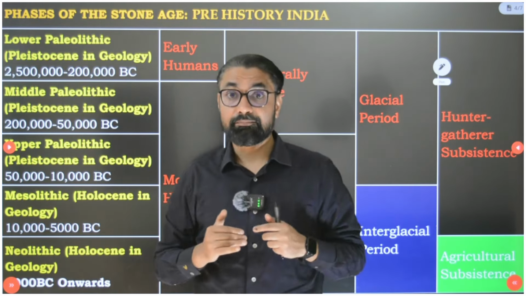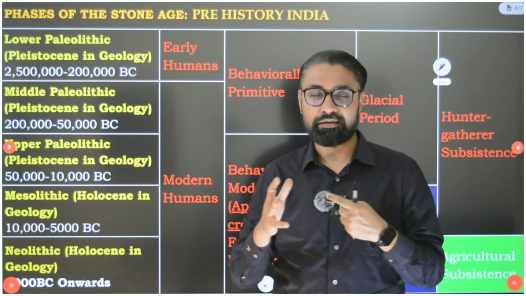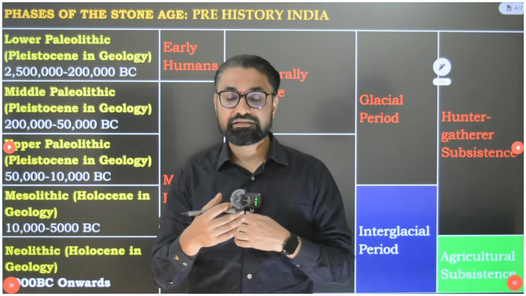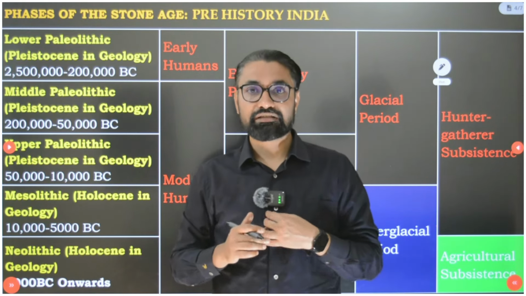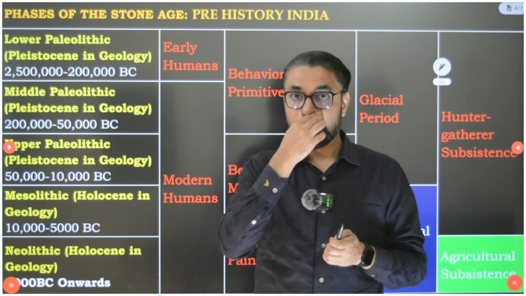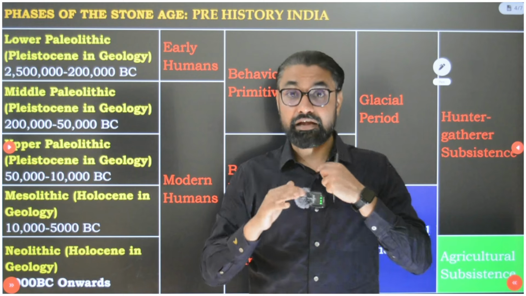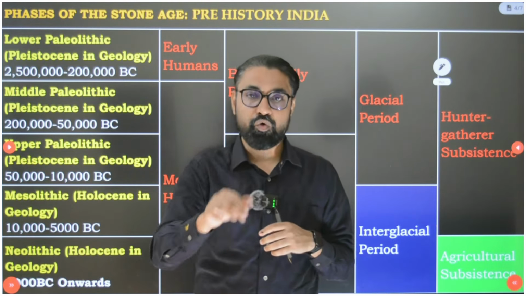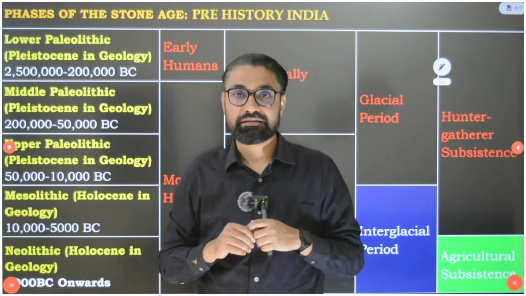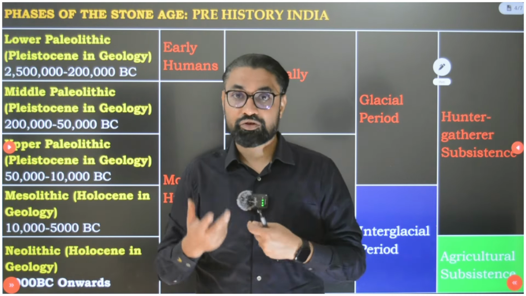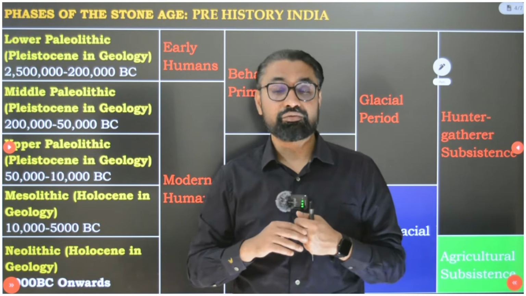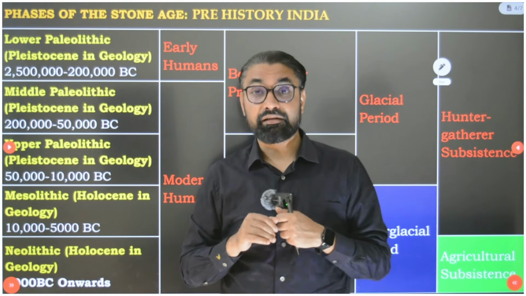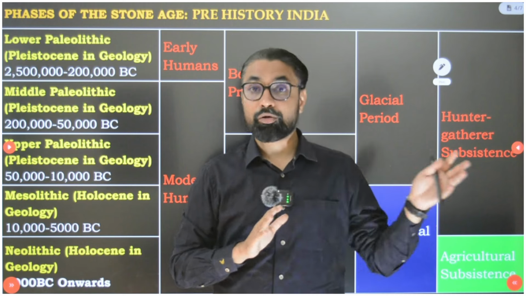Paleolithic is the time period when human evolution started. First time, as I told you, the human species appeared. The first changes that happened in humans were quite obvious. There was a grassland ecosystem. Chimpanzees couldn't adapt to live on the trees. They had to walk on the open grasslands. As they had to walk, automatically the tail was not required, so the tail started to disappear. It became a vestigial organ.